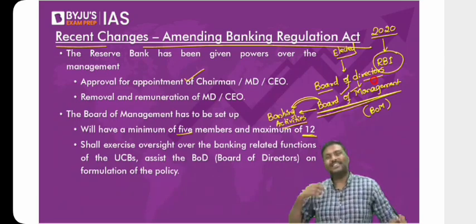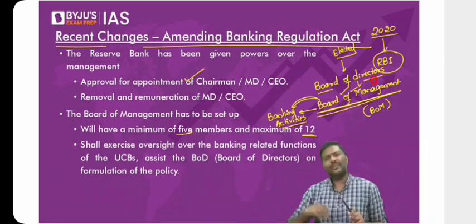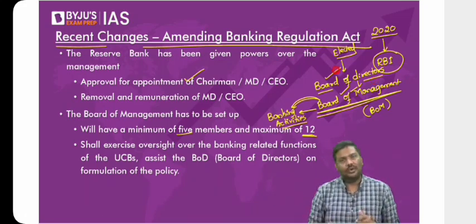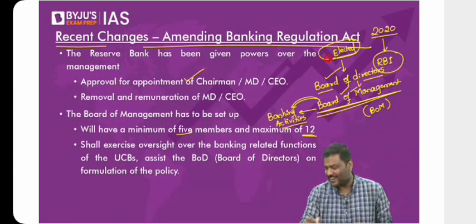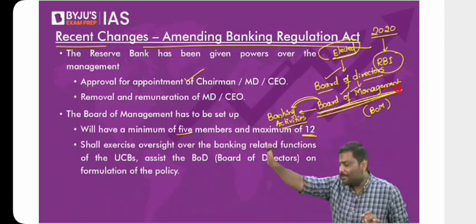Why? I'll just take a simple example. Let's say I'm a very influential political person in a region. If given a choice, will I not want all my relatives to be part of the board of directors? Of course, yes. And is that possible? Yes, it is possible. Why? Elections are conducted. But in case of the board of management, I will have to take the approval of the Reserve Bank of India.